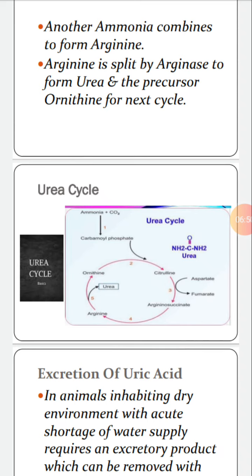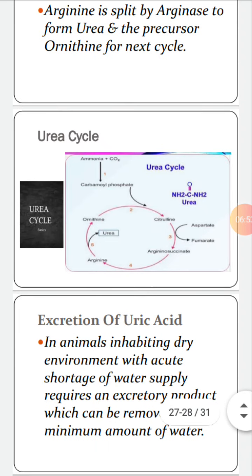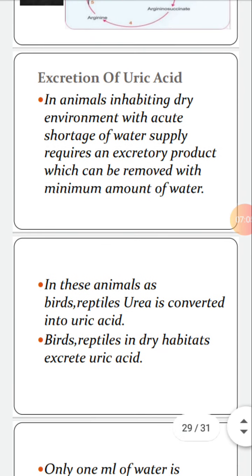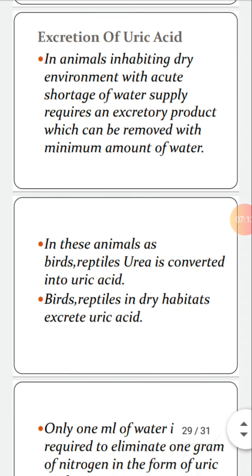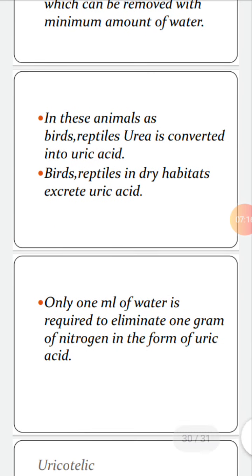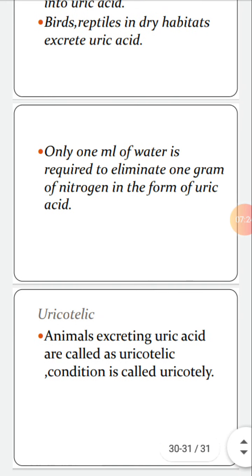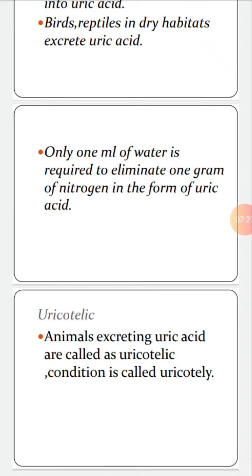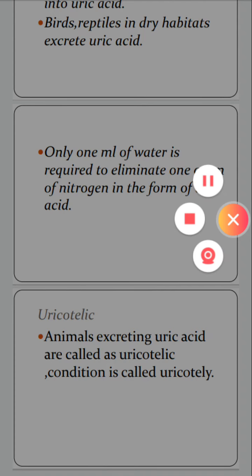Excretion of uric acid. Animals inhabiting dry environment with acute shortage of water supply require an excretory product which can be removed with minimum amount of water. In these animals like birds, reptiles, urea is converted into uric acid. Birds, reptiles and dry habitats excrete out uric acid. Just only 1 ml of water is required to eliminate 1 gram of nitrogen in the form of uric acid. Animals excreting uric acid are called uricotelic, and the condition is called uricotely.